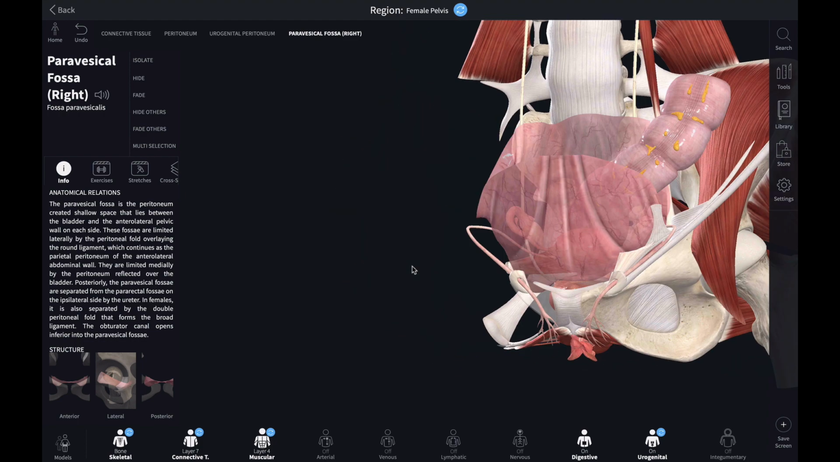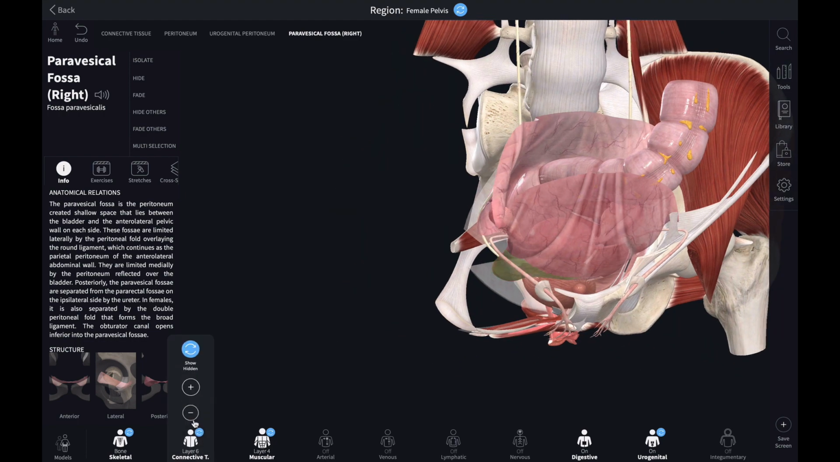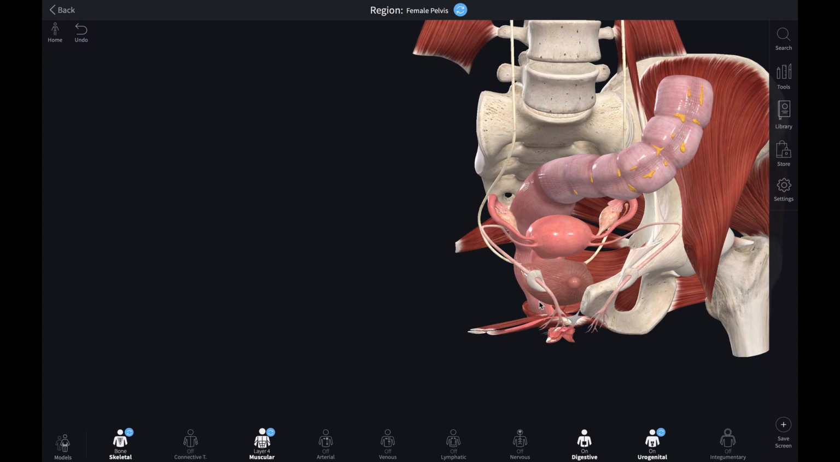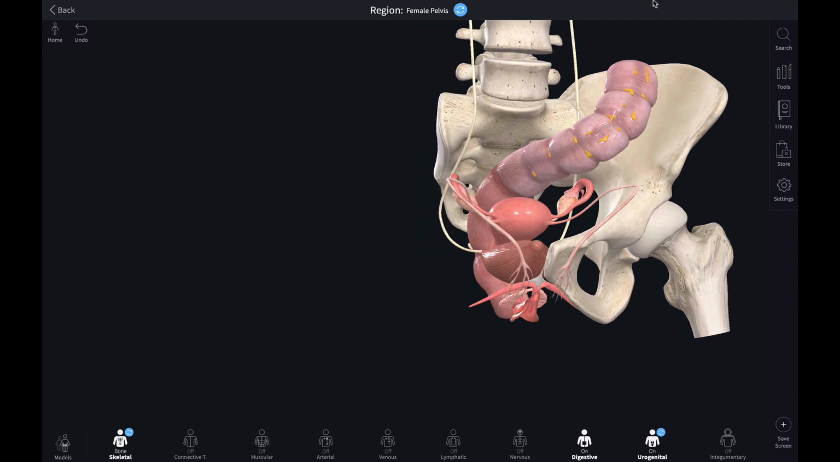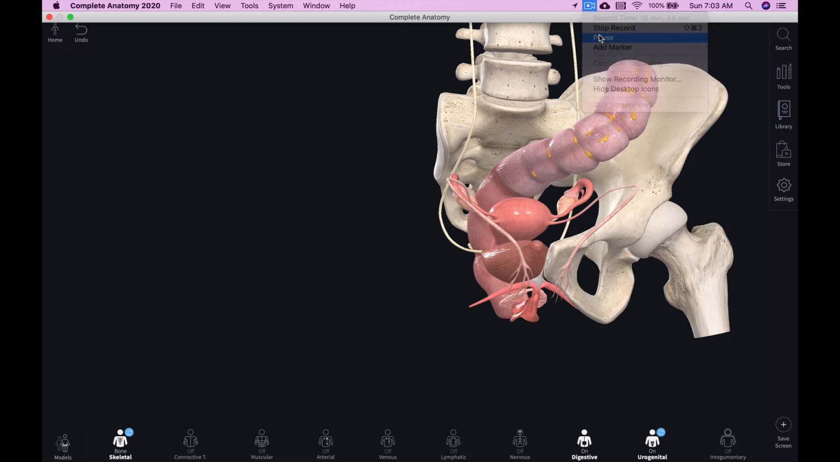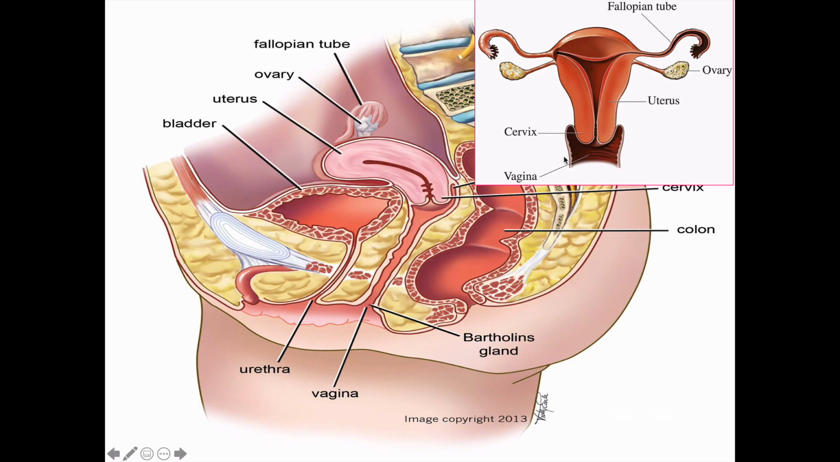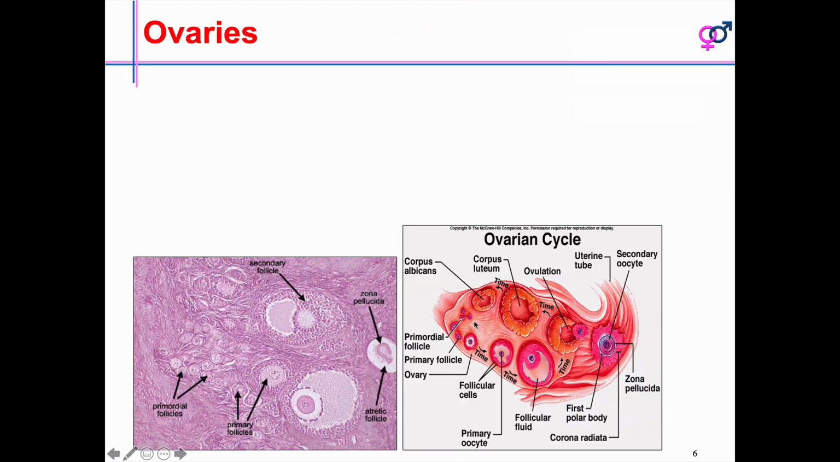Okay, so let's go back. These are the organs of the pelvis. As I told you, this is an anterior view and this is a lateral view. Anteriorly the urethra opens separately from the bladder, the vaginal cavity lies posterior to the bladder and opens separately, and the anal canal also opens separately.